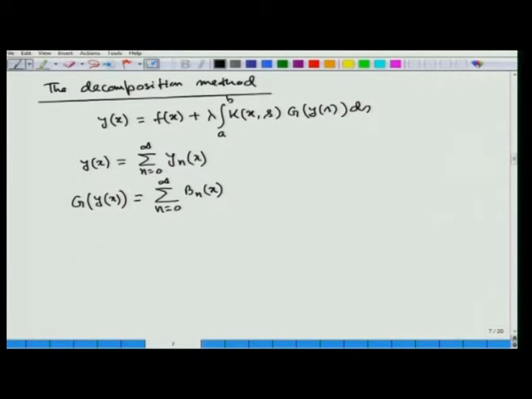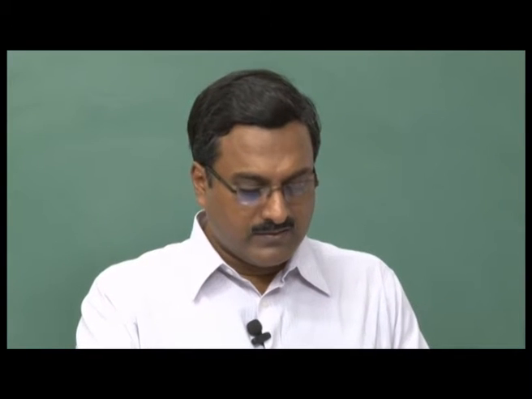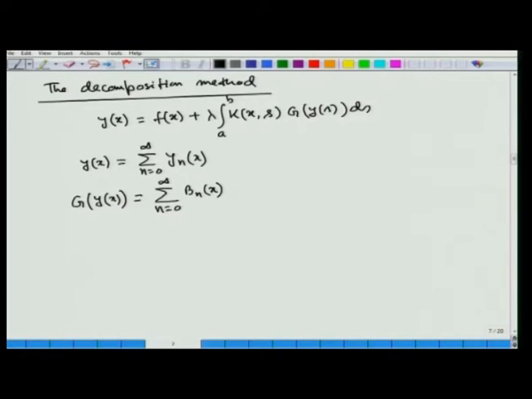I am not going to prove where this relation comes from, but for a general nonlinear function g, we can define the first few iterates which show the relation between B0, B1, B2, B3 and so on with y0, y1, y2 and so on.